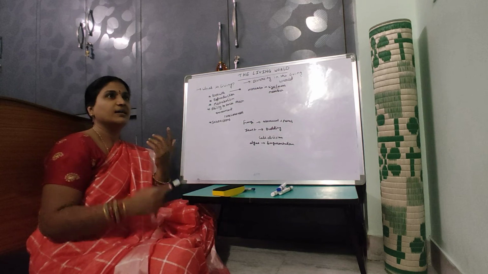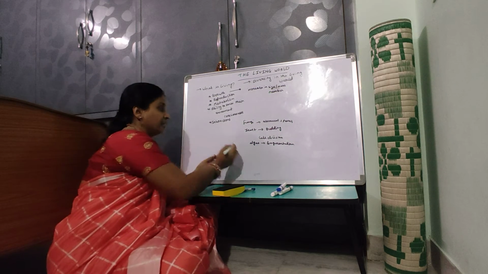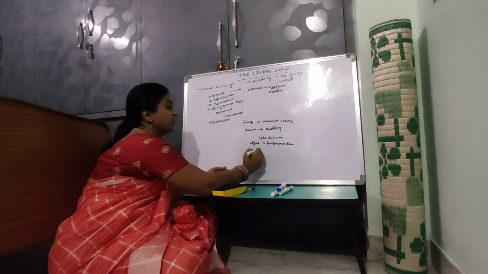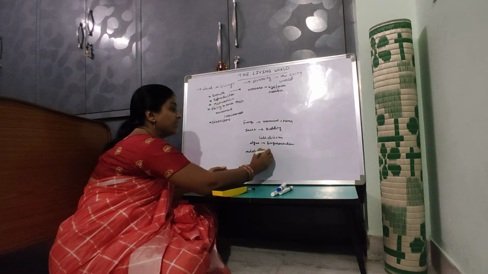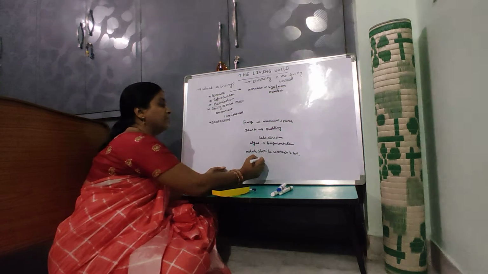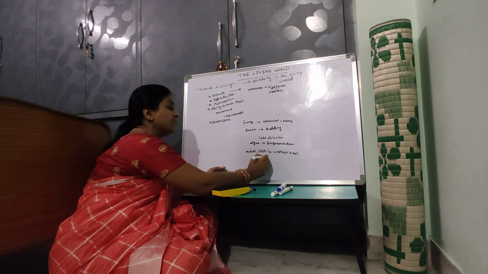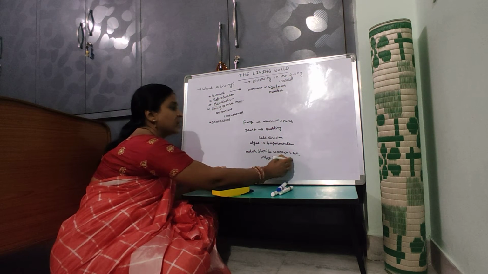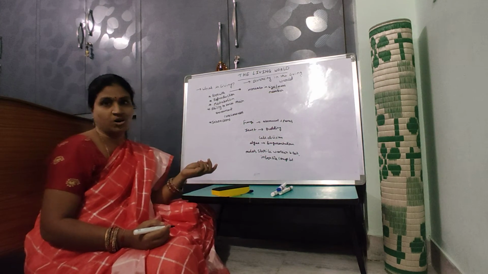Why? Because in some animals like mules, sterile worker bees, and infertile human couples, they cannot reproduce, but they are living organisms.